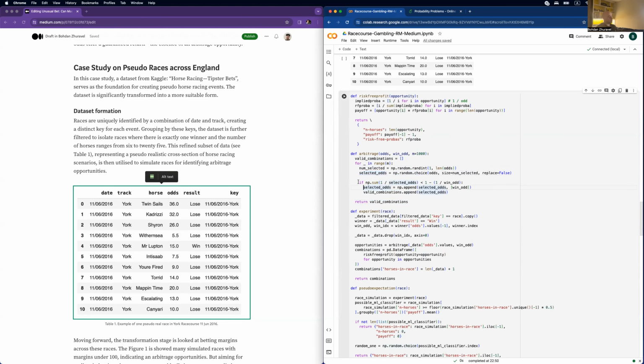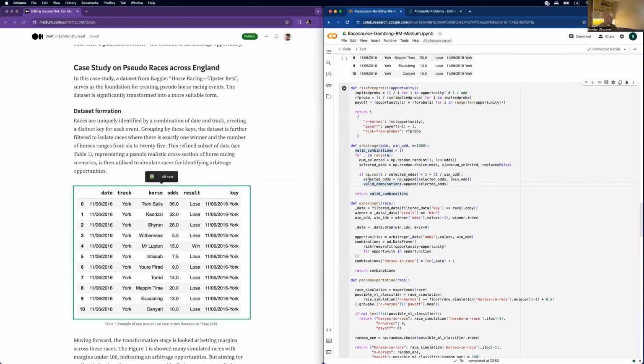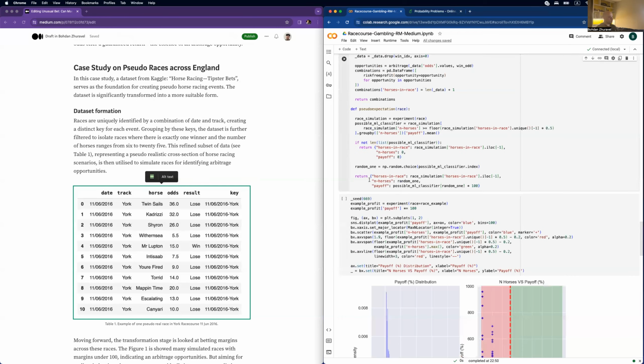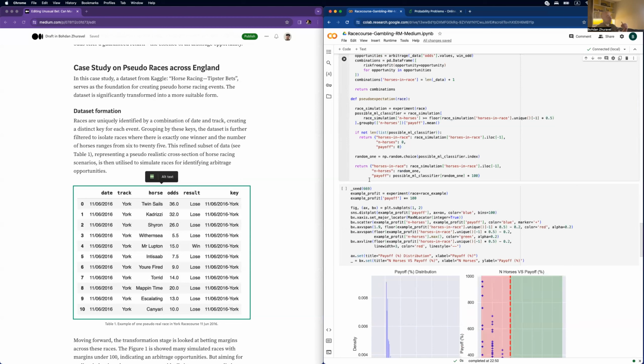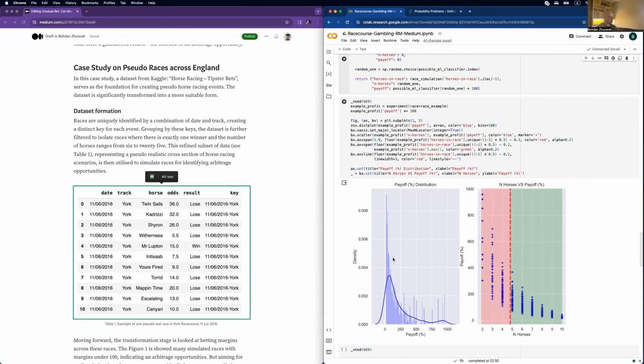And after that I check the simple condition: if the sum of these inverted odds is less than 1 minus the inverted winning odd, I append this combination to my list of valid combinations. So this is a super straightforward algorithm for creating the distribution of arbitrage opportunities through each race. And that's how it looks.